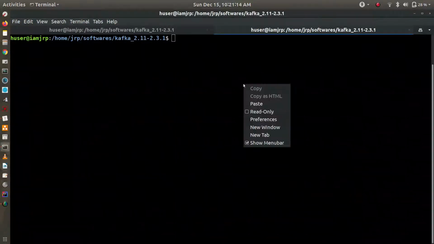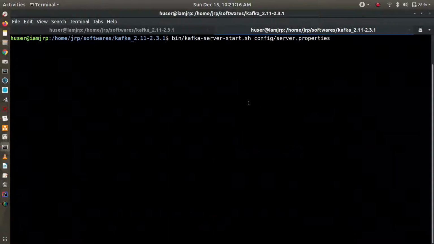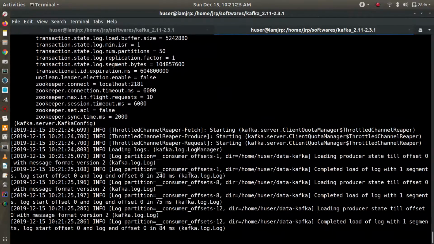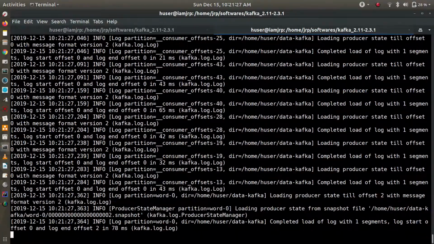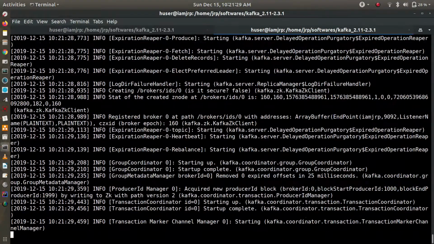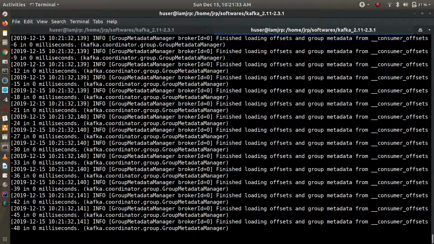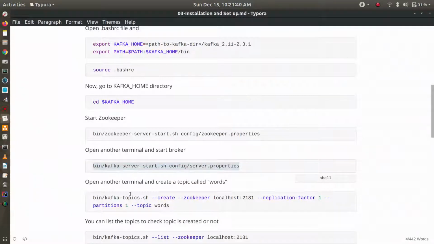You can see I'm using this server.properties that has changed. So we'll start the broker. When you start the broker, it reloads the previous topics and everything, and sets the offsets.